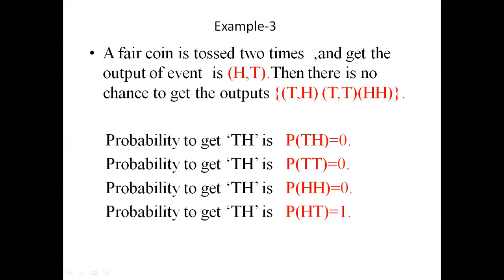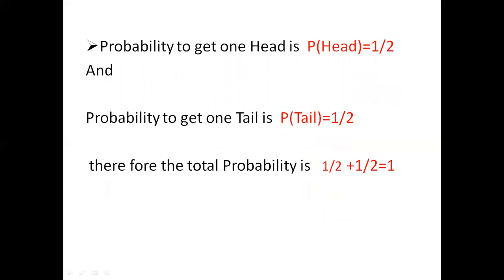And the probability to get head head is equal to 0 because head and tail has already happened. And the last one, the probability to get head tail is 1. So the probability to get one head is 1 by 2 and the probability to get one tail is 1 by 2. Therefore the total probability is 1 by 2 plus 1 by 2 equal to 1.